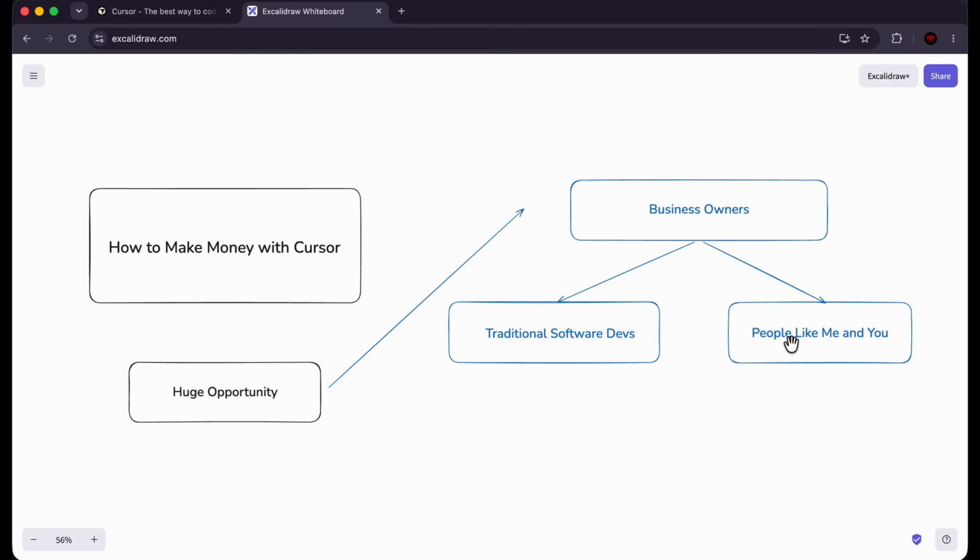So this reminds me of something that Kevin Systrom, the co-founder of Instagram, said, which is that you don't have to be the best or the first, you have to be dangerous, right? So what we can do here is step in very fast and look for clients, start switching over clients who are currently hiring traditional software developers and convince them to hire people like me and you, because we're going to do that same job for cheaper, we're going to do it quicker, and we can leverage that as a pitch to these small business owners and eventually large businesses as well.